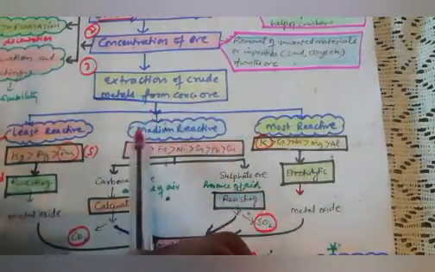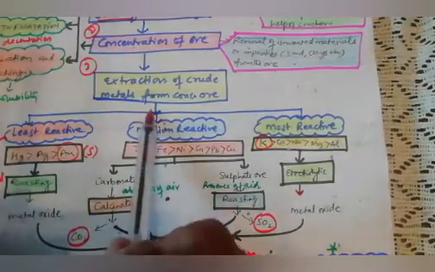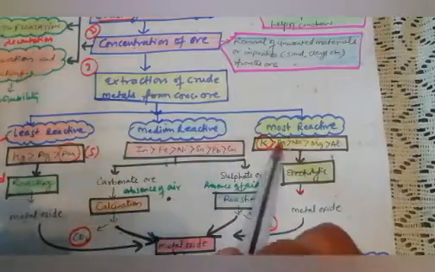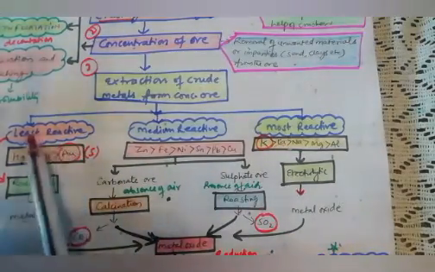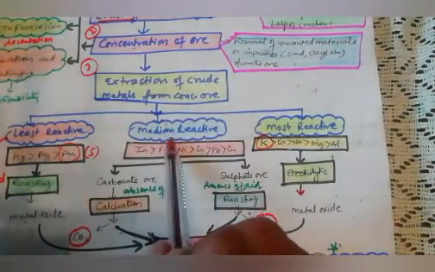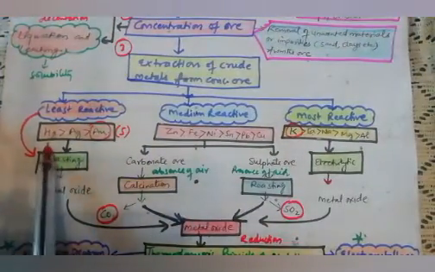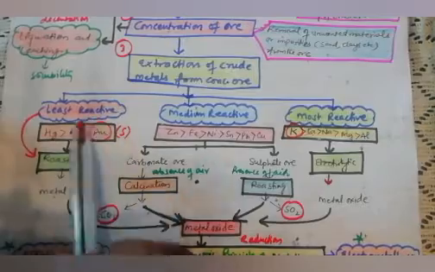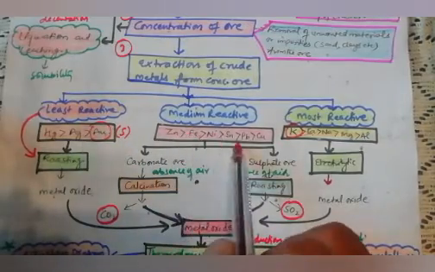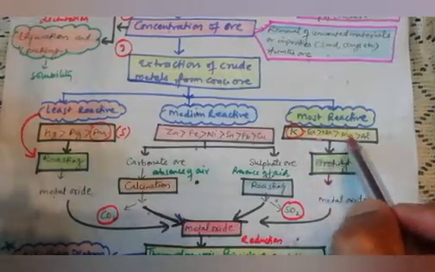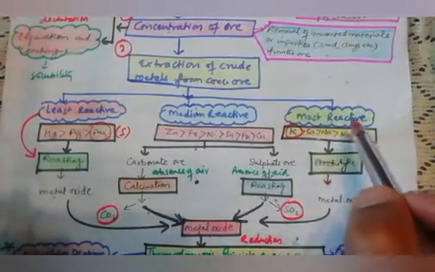Today we are going to divide all the metals into 3 parts according to reactivity: least reactive metals, medium reactive metals and most reactive metals. You have done this in 10th class also: mercury, silver, gold are least reactive; zinc, iron, nickel, tin, lead, copper are medium reactive; potassium, calcium, sodium, magnesium, aluminum come under most reactive.